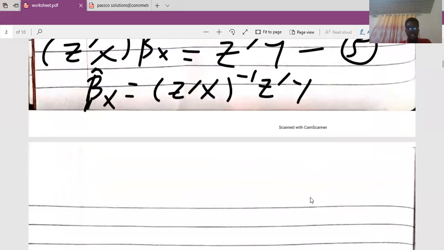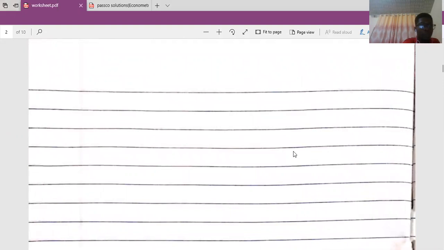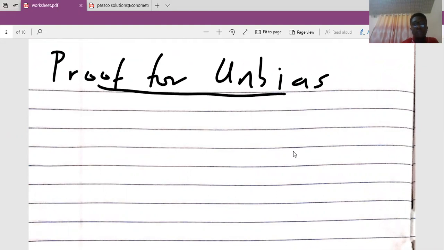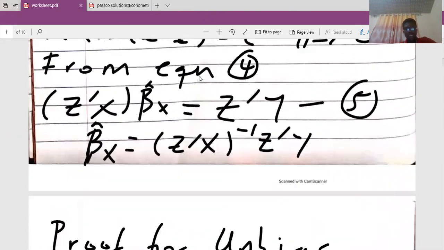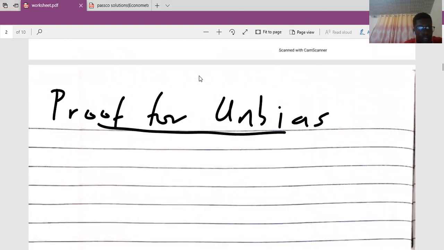So let's prove for the unbiasedness here. So this is what you are coming to do next. Good. So let's take equation 1. Equation 1 was giving us y to be equal to x beta plus my error.